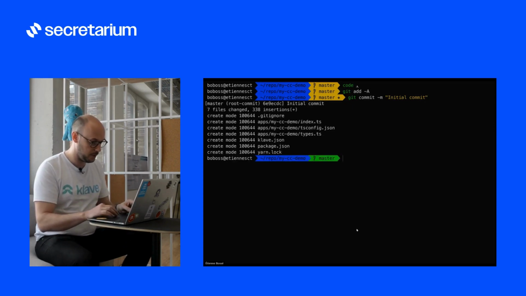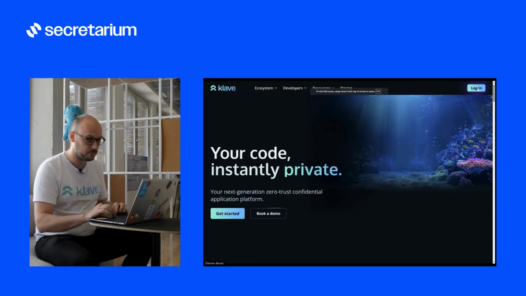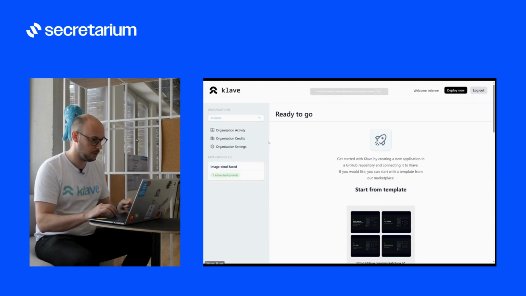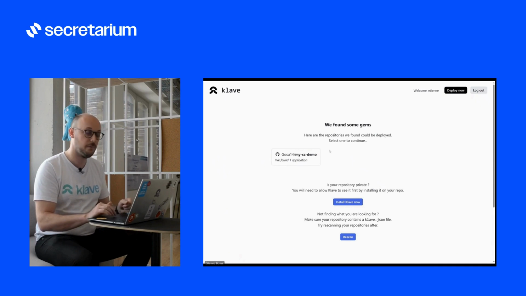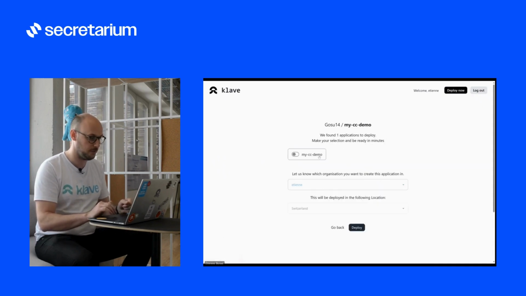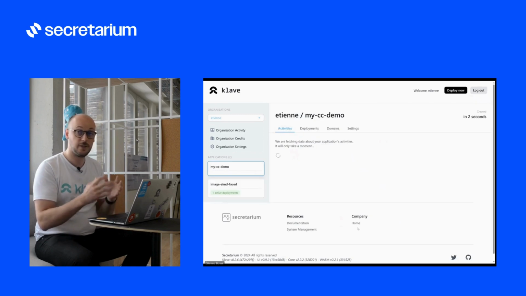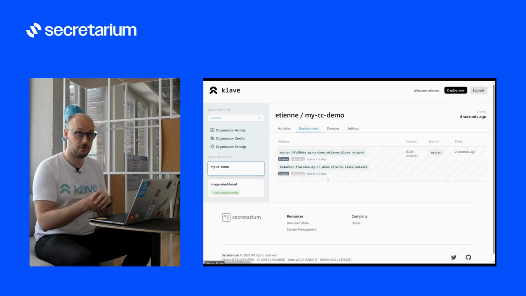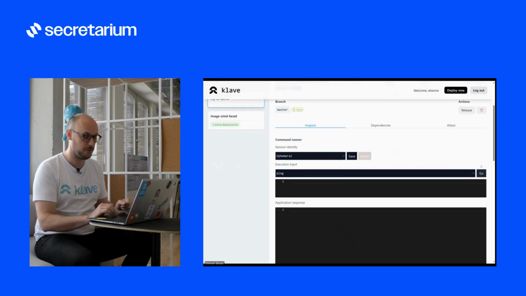And now I'm going to go on Clave and deploy that. So I'm going to go on Clave, login. That's it. Deploy now. Okay, it's picked up automatically from my remote GitHub repository. It's deploying. So what has been happening here is that it compiles the app into WASM and deploys it on a cluster of 3 different trusted execution environments. So there we go. We can play with the application. So I'm going to do the ping that we've deployed. Hello from the WASM app within the TEEs.